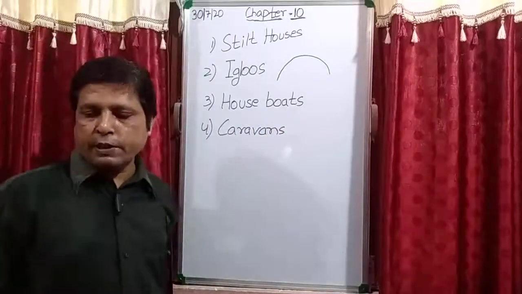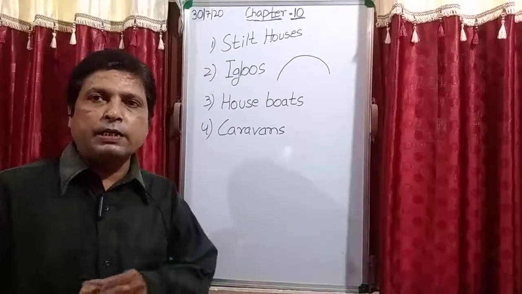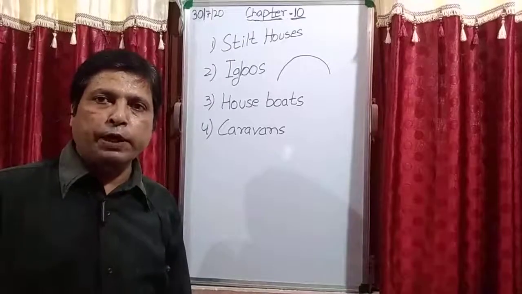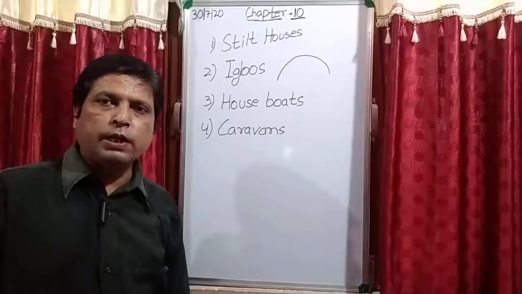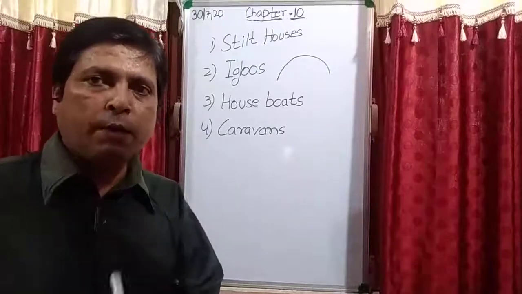Okay. Then we study, students, caravans. What are these? These are houses on wheels. Is it clear? These are houses on wheels.